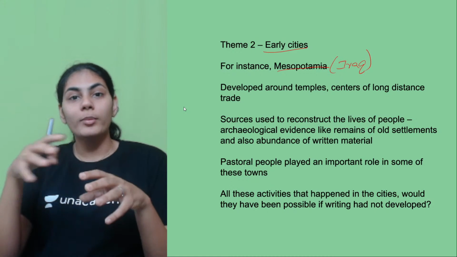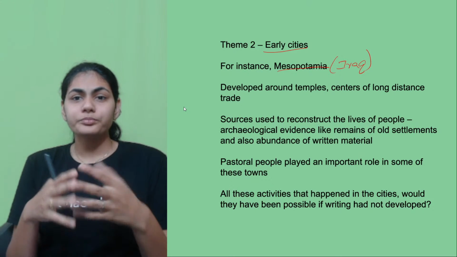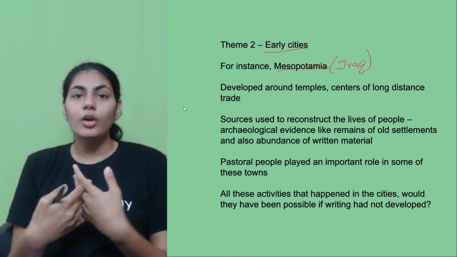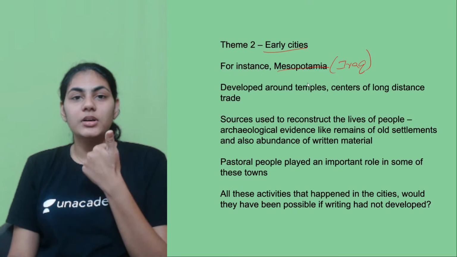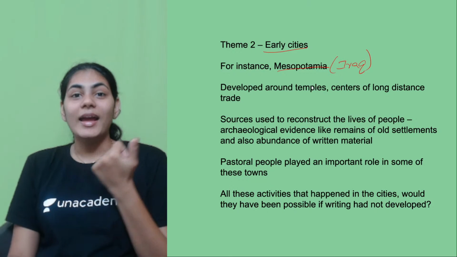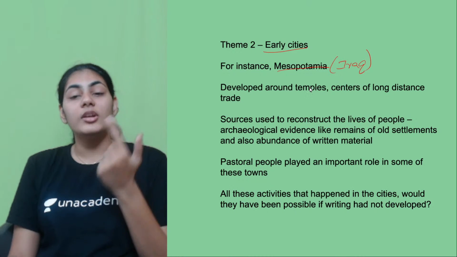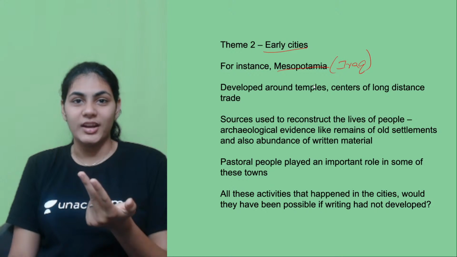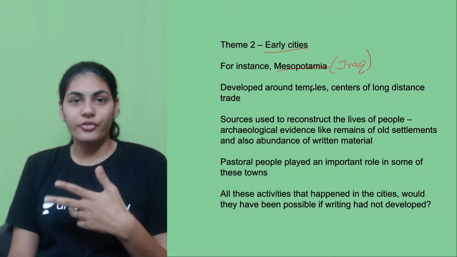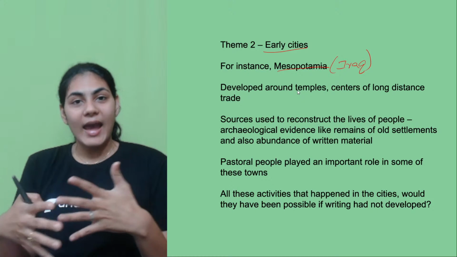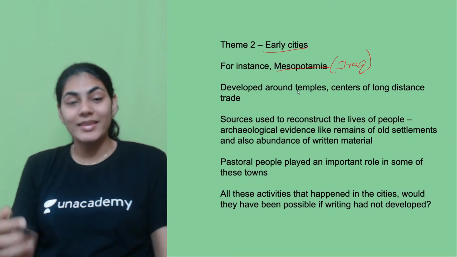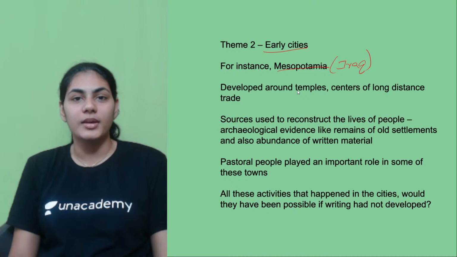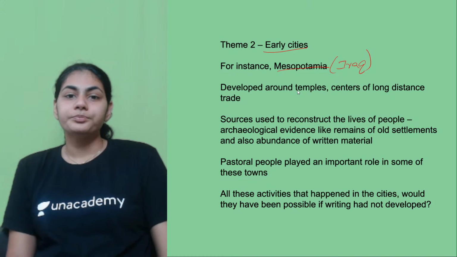The fact that there were so many people living there made it easier for a city to develop, right? So the location of temples and the existing long distance trade, these two are the factors that act as a strategic location for a city to come up, right? And that is exactly how Mesopotamia came up, right?